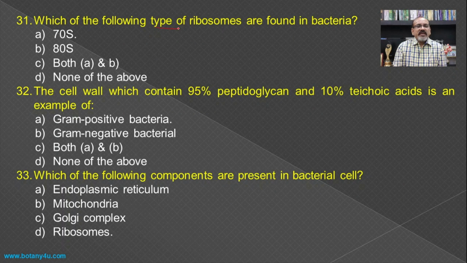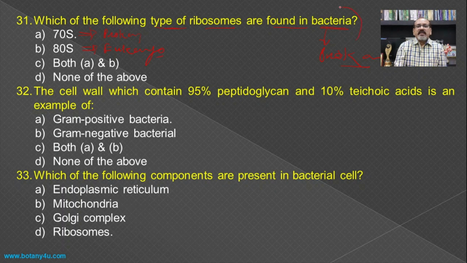Then which of the following types of ribosomes are found in bacteria? As the bacterium is a prokaryotic organism, the presence of 70S ribosomes is a characteristic feature of the prokaryotes, and the presence of 80S type of ribosome is a characteristic feature of the eukaryotes.